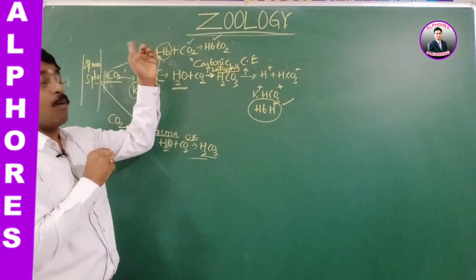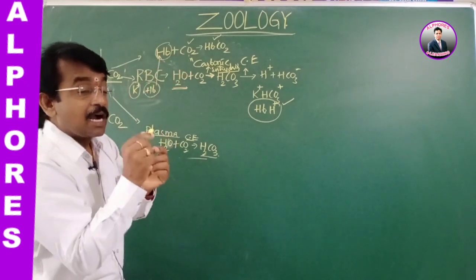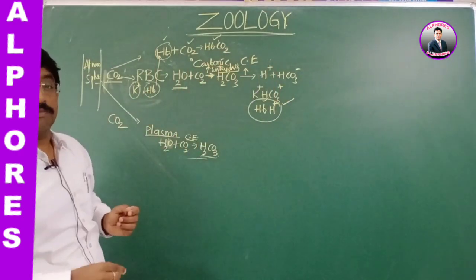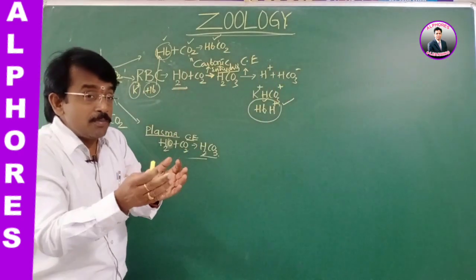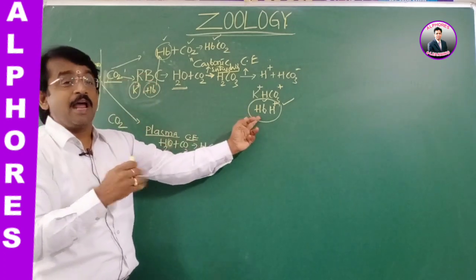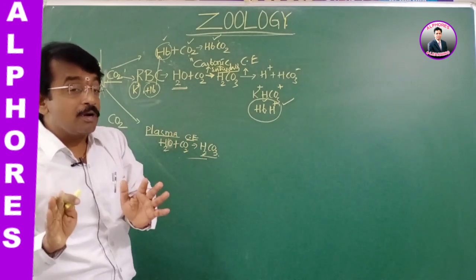That is what we discussed at the tissues. Carbon dioxide combines with the hemoglobin, so hemoglobin takes up the carbon dioxide and hydrogen ion and unloads the oxygen. That is the Bohr effect.